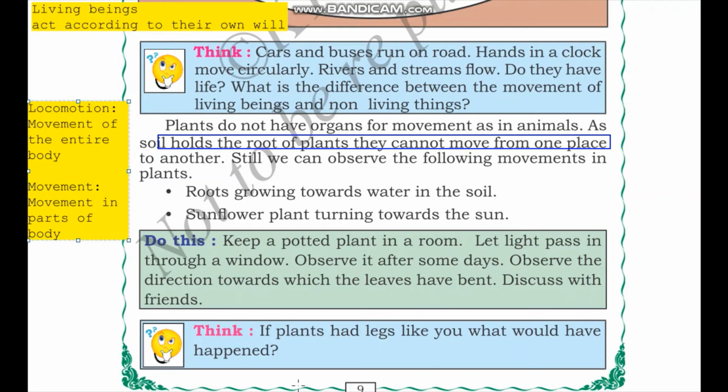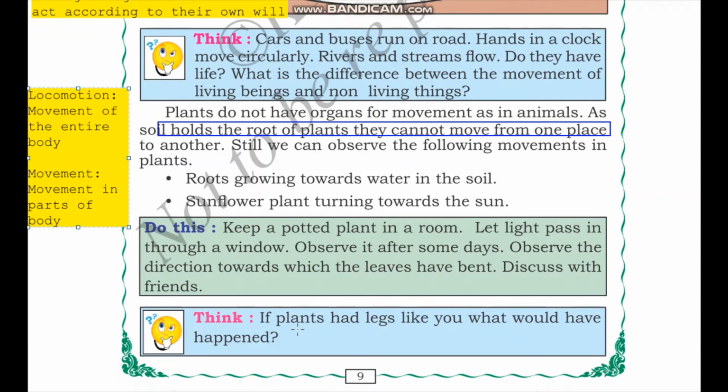The next activity is, you need to think, if plants had legs like you, what would have happened? So we have to think about this situation where if plants could also locomote, that is, if plants could also move from one place to another, then what would happen? I will leave this thinking exercise to you.